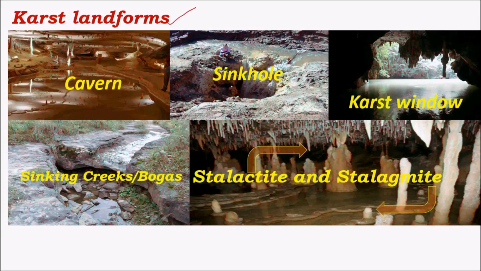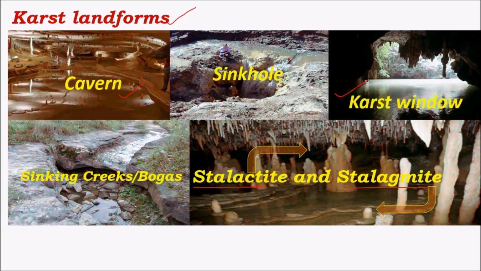And the final ones are karst landforms, or the landforms formed by erosional processes in limestone sediments. Different landforms are as seen in this figure. Stalactite and stalagmite are important examples of depositional karst landforms, whereas the other ones are erosional in nature. Karst window is a cave-like structure which is formed due to differential erosion, and the bigger structure of a karst window is called a cavern. Sinkhole is simply a hole in which water completely disappears.